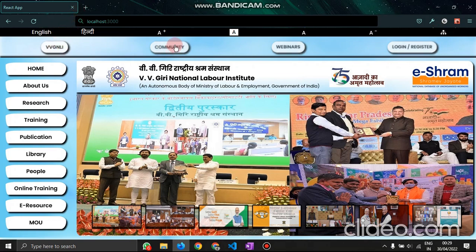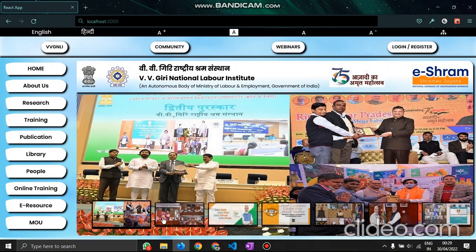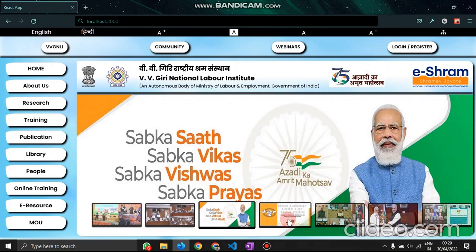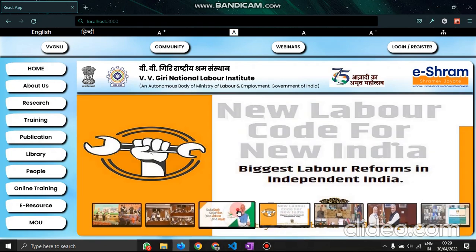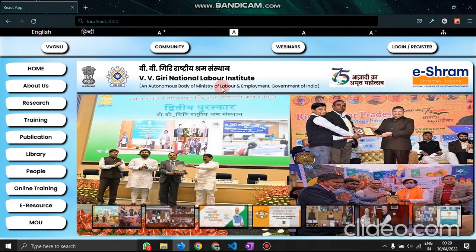And we have these four sections. Basically one section is missing here, that is our research for publication section, so we will be adding that section also. If one clicks on it, they can visit the official VVGNLI website. It would be something like this. You can see the posters here, and these posters are also available on the official VVGNLI website. It's only the look and feel that we have changed, else the content is the same.